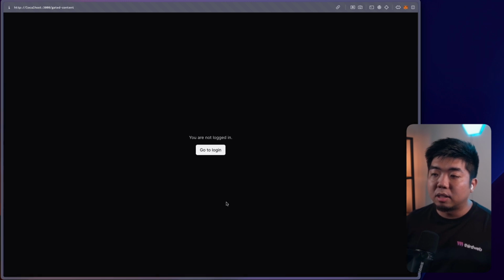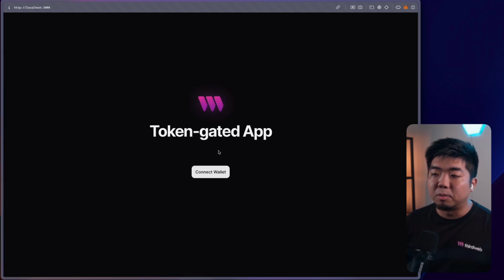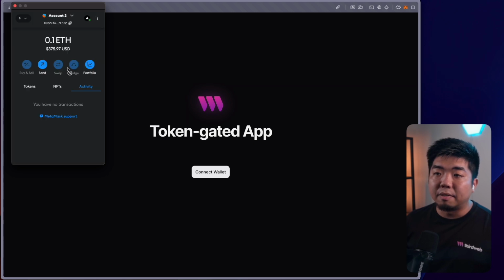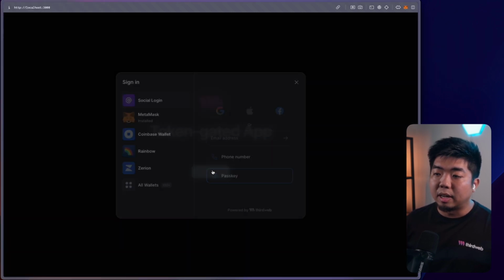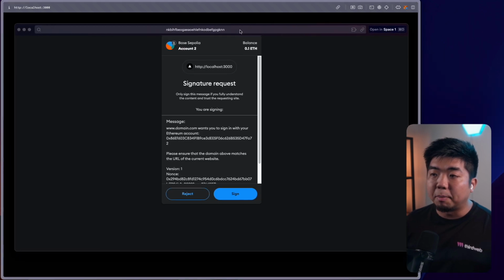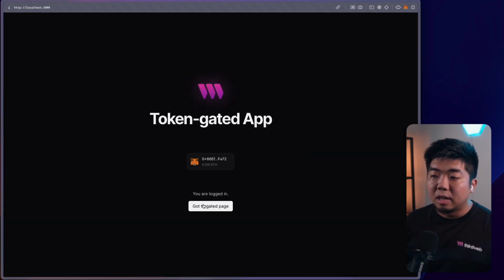But if I sign out, so you can see here, we're not logged in. So we have to go back to the login. Let me switch my wallet here to a wallet that does not have the NFT required. So if I connect my wallet again, we'll use MetaMask. We're going to sign our message. We get the pop-up here. We'll sign the message. We are logged in.